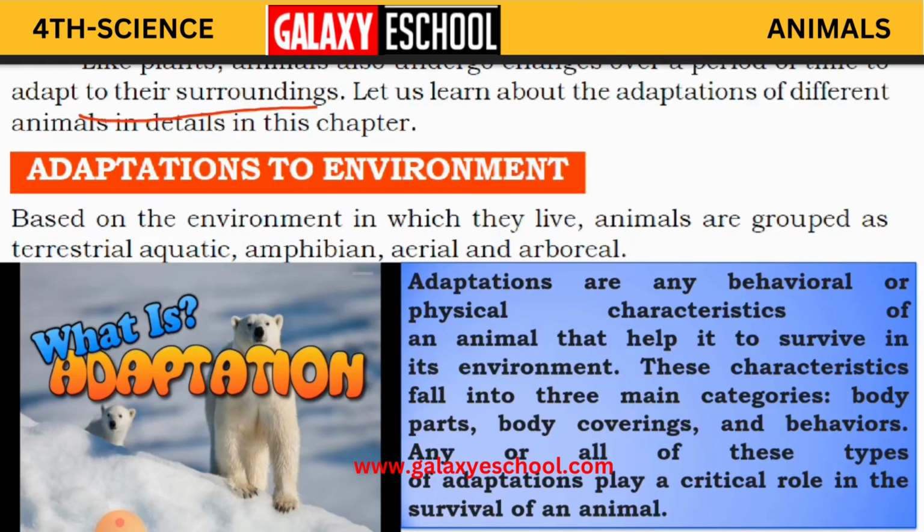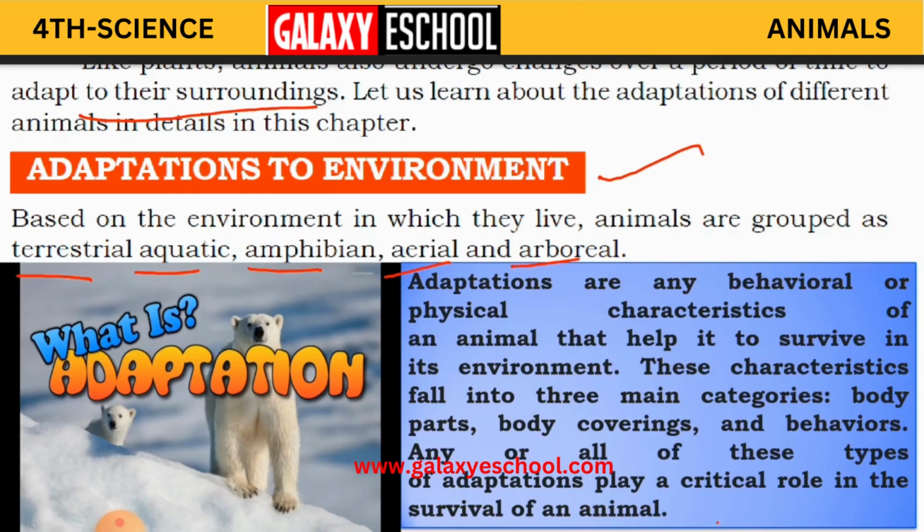Okay, so there are different types of animals which are adapted to their surroundings in different ways. So let us learn in detail now. The first one here is adaptations to environment. Based on the environment in which they live, animals are grouped as terrestrial, aquatic, amphibian, aerial and arboreal. See children here, 1, 2, 3, 4 and 5. So adaptation to environment is of 5 types.